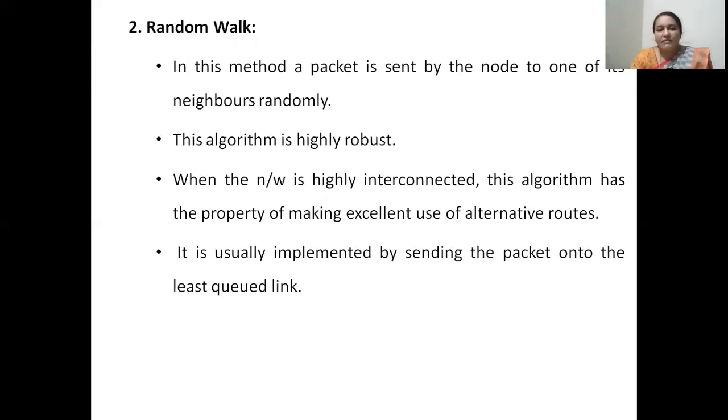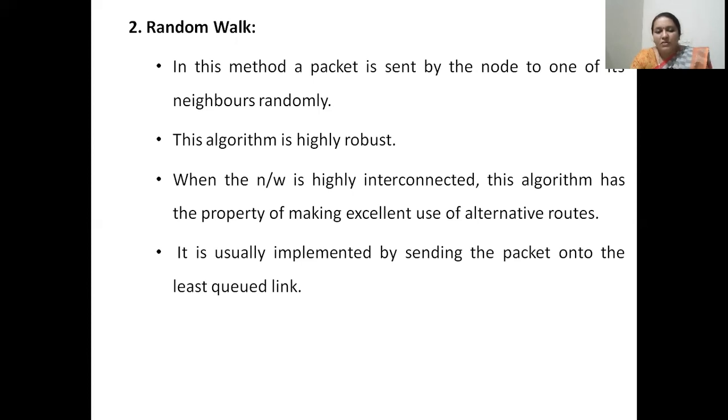The second type of non-adaptive routing algorithm is random walk. In this method, a packet received at a particular node will be sent to one of its neighboring nodes randomly. So when a node receives a packet, it randomly sends the packet to one of its neighbors. This algorithm is highly robust, and it's suitable in those networks which are highly interconnected. Surely there will be many alternate routes between two nodes. So even if a node randomly puts the packet on any of the neighboring nodes, there is a chance that the packet will reach the destination following the alternative routes.